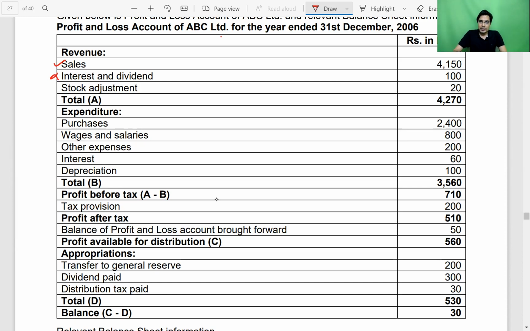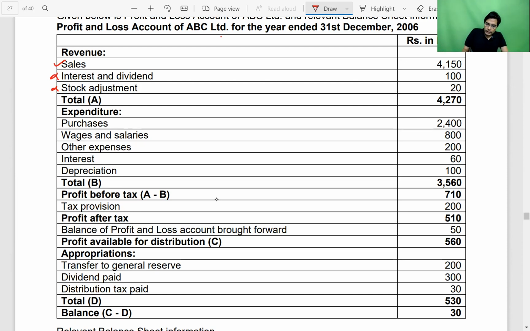But under the direct method, we only directly pick up those cash flows, those receipts and payments which are related to operating activity. This is the reason that under the direct method, this particular information is of no use. Again, stock adjustment is also of no use. Why no use? Because it will be considered in working capital changes in the indirect method.